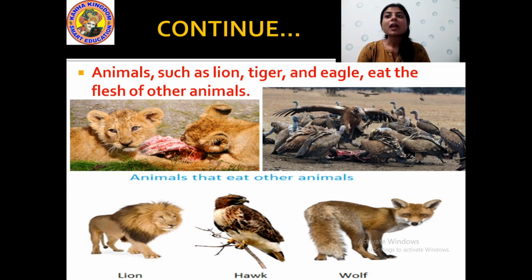And the birds like eagle, vulture, hawk, these are some kinds of birds which also eat the flesh of other animals. Then jackal, wolf, fox, these are also wild animals. The wild animals always eat the flesh of other animals. Okay? So it is written there, see, animals such as lion, tiger and eagle eat the flesh of other animals. Okay?